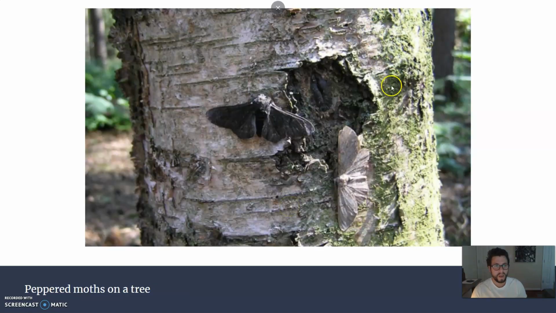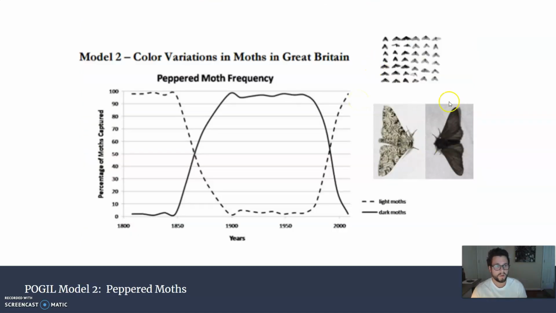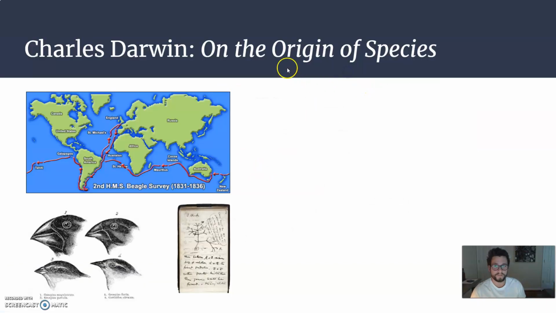Well, during that period, there was also lots of pollution, and the trees actually became darker. So the darker moths actually were better adapted in this situation and better blended into their environment and less likely to die and more likely to pass on their genes. When pollution started to clear up, then their population dropped down, the light moth population went back up. So the frequency of the traits changed over time in the species.